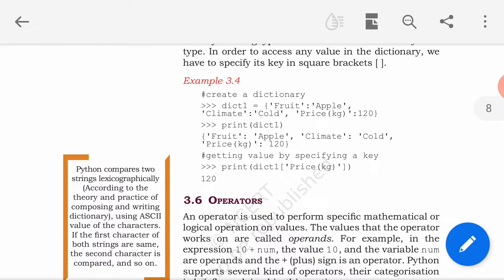So students, we have discussed different data types in this session. In the next sessions we will start with the operators.